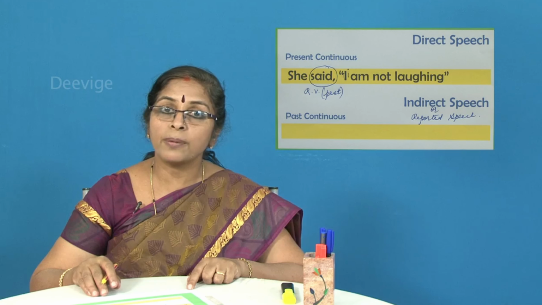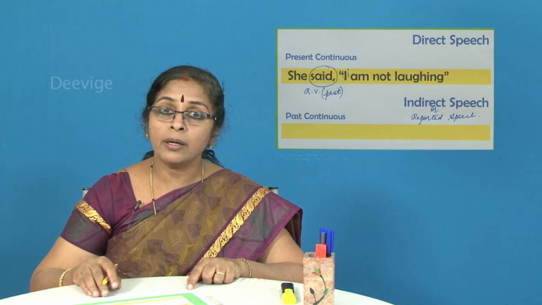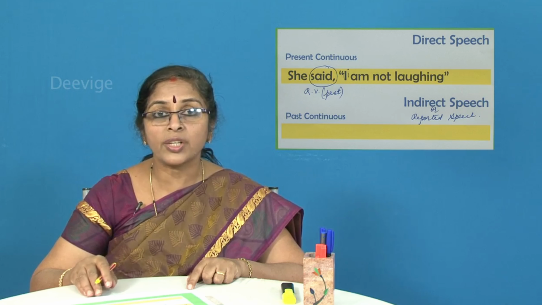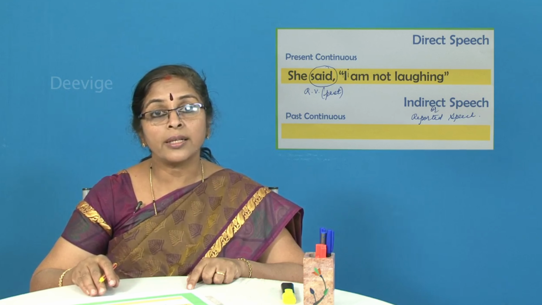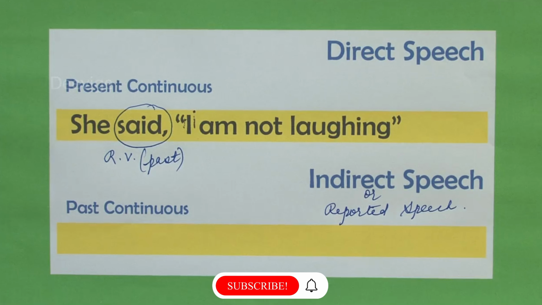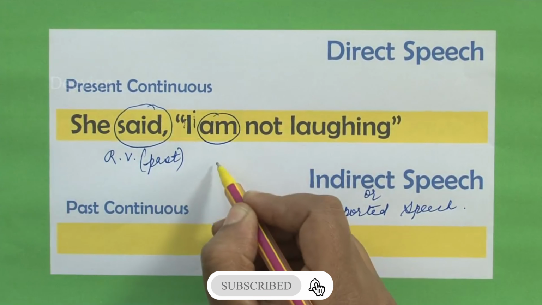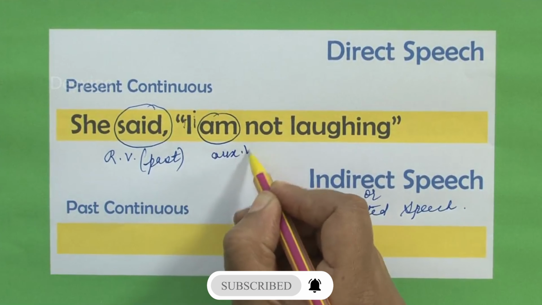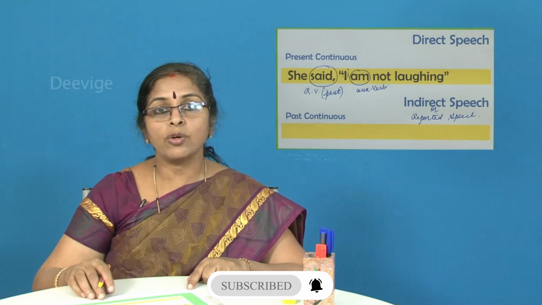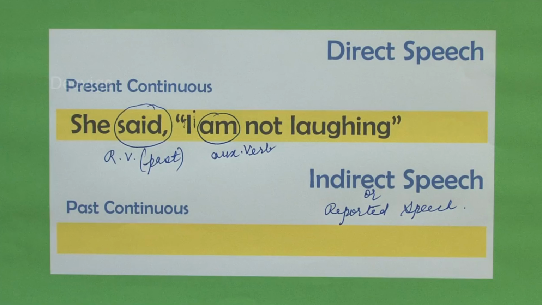If the reporting verb is in the past tense, then we have already discussed what are the changes that will happen regarding the tense of the sentence in the reported speech. I am not laughing. Now, am is the auxiliary verb. What is the tense of am? Obviously, it is in the present tense.